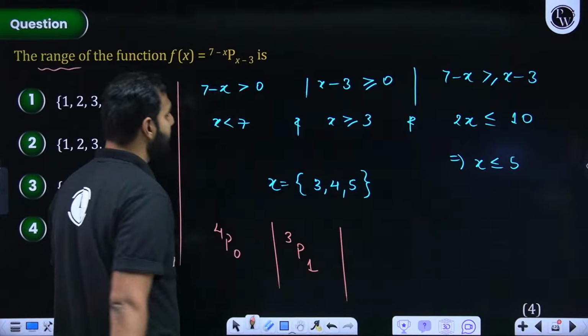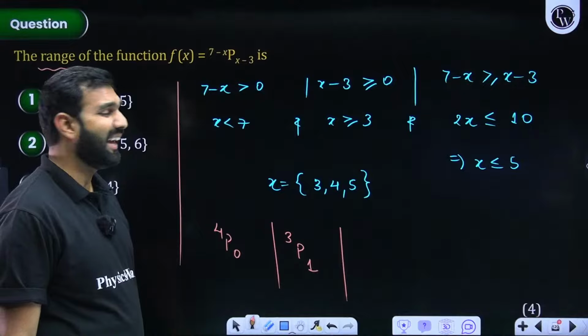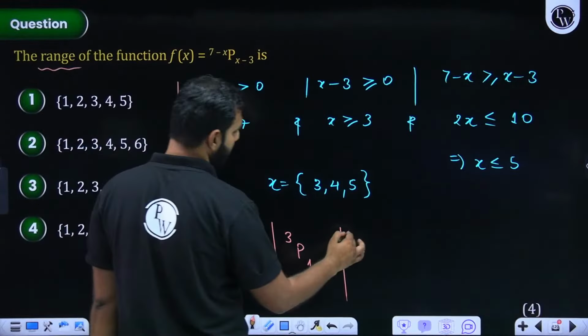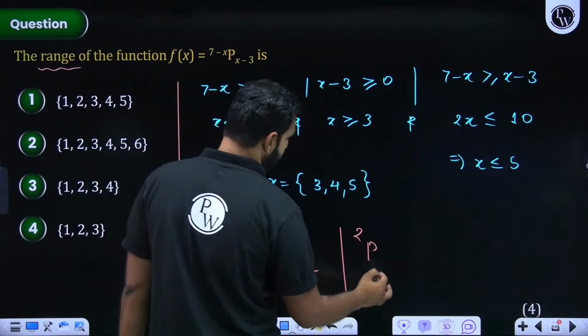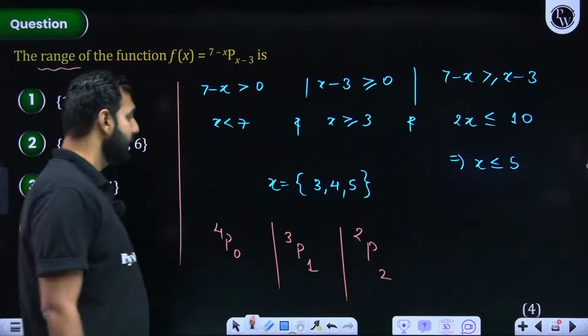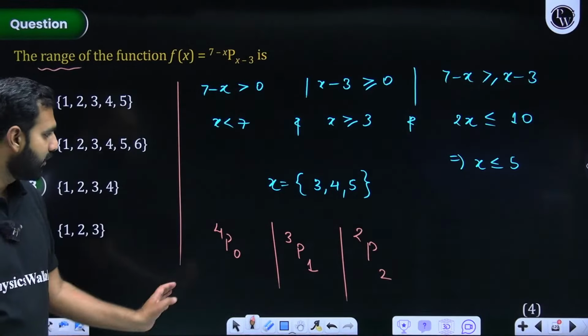Are you all listening and understanding? Similarly, when I replace x by 5, what I get is 7 minus 5, that is 2, and 5 minus 3 is 2. So are you all listening and understanding? Everybody with me on this?